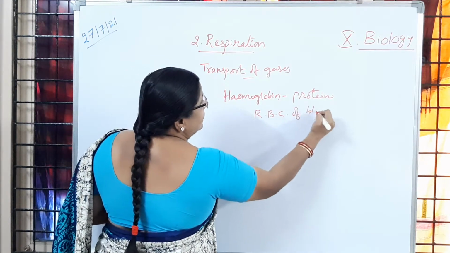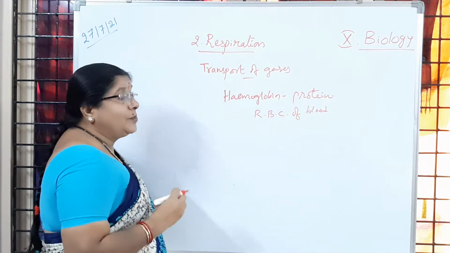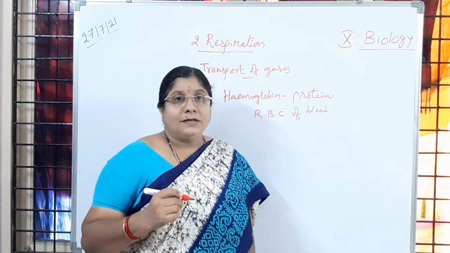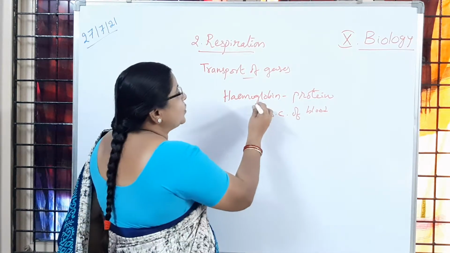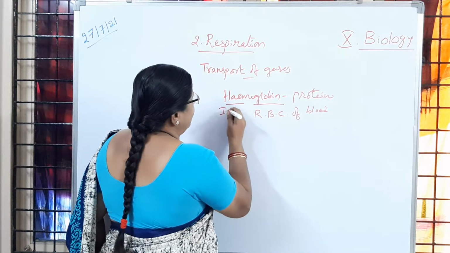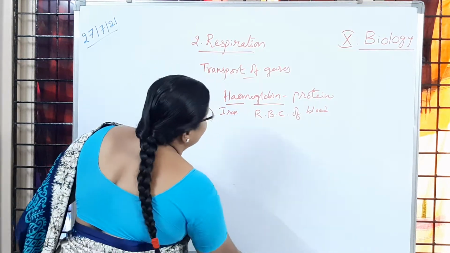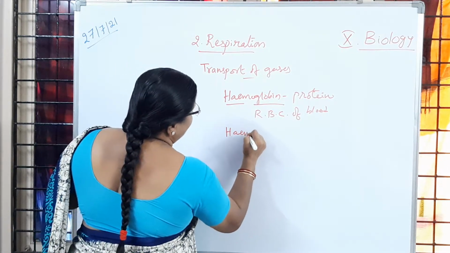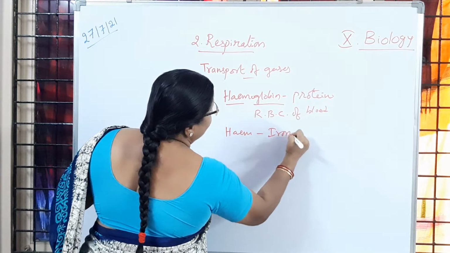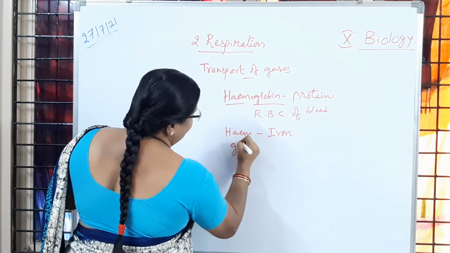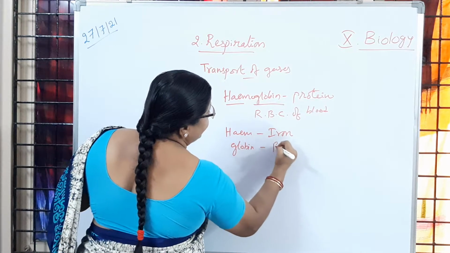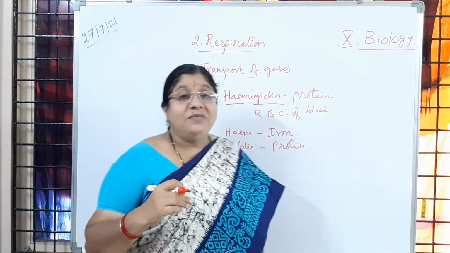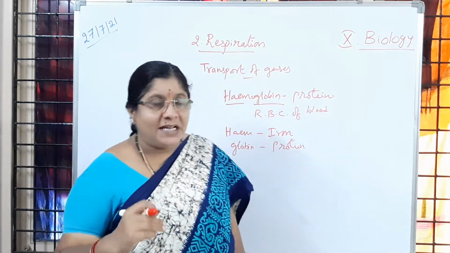So in the RBC of our blood, hemoglobin is present, which is a protein. Globin is a protein, and heme means iron. Is it clear to you? Heme is iron and globin is a protein. So altogether this hemoglobin is a protein which acts as a respiratory pigment in the blood, children.